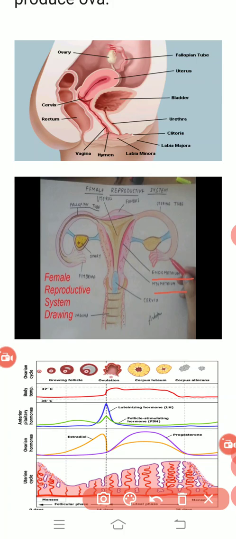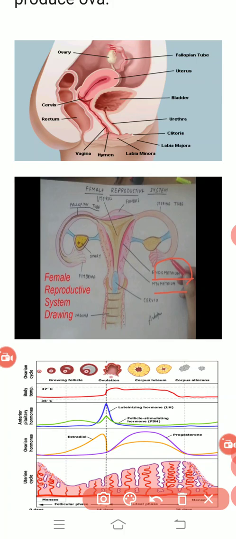The endometrium wall has the capability of providing nutrition to the fetus. How is it possible? Because this endometrium wall gets better blood supply every month, and that blood supply helps in the development and growth of a fetus, which is going to survive in a female body for 9 months.